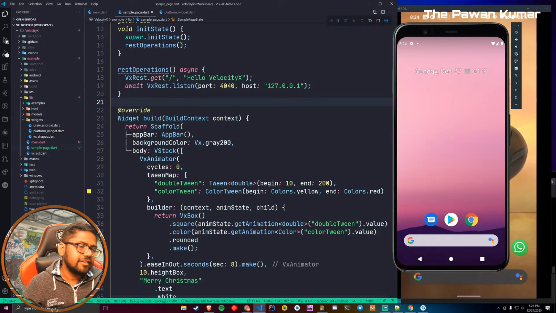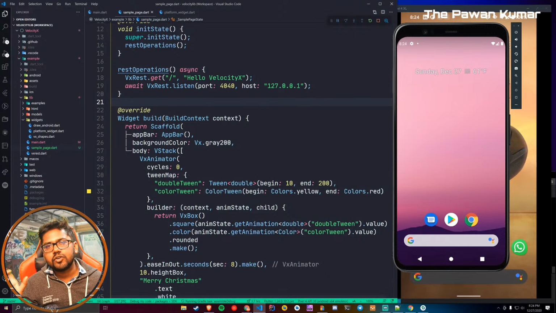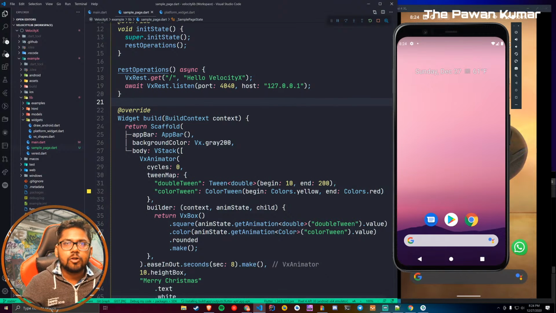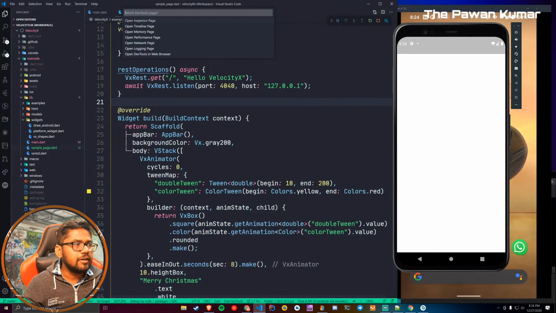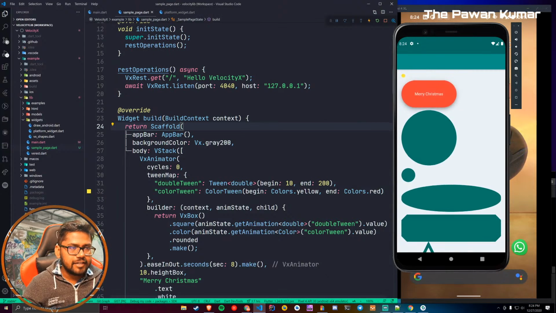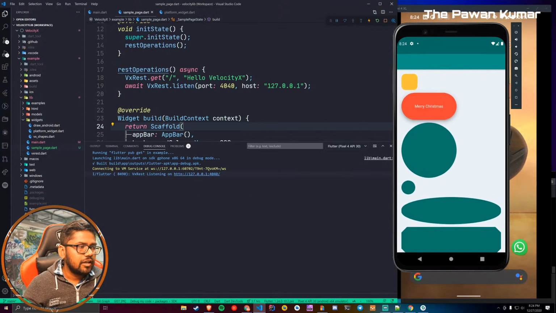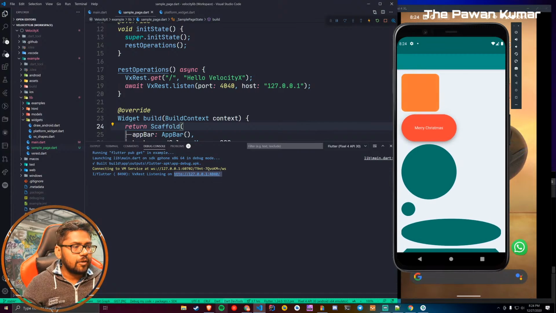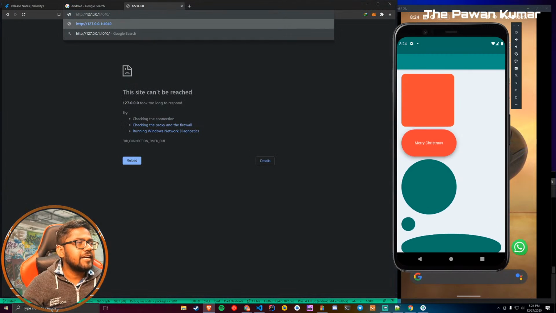That's why I was wondering why it's not working, because it's on the same Wi-Fi as well. So it should work everywhere, because if you are on the same Wi-Fi, then even if I am running on my Android phone connected to the same Wi-Fi, it should also work. Now it will work. I'm sure this time it will work, guys. So again we are here. Let's copy this. Let's try it one more time.